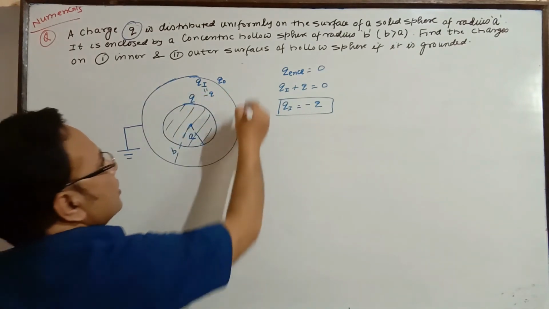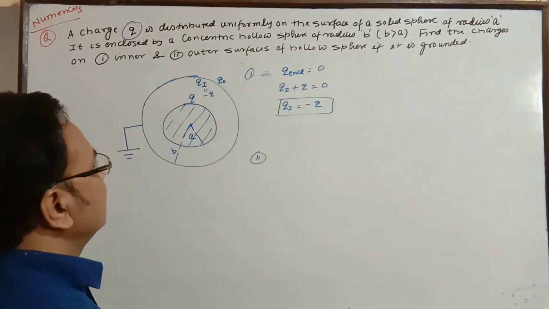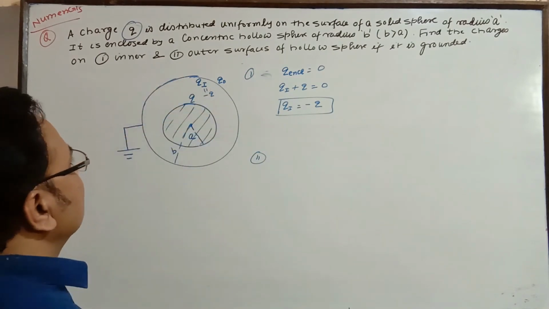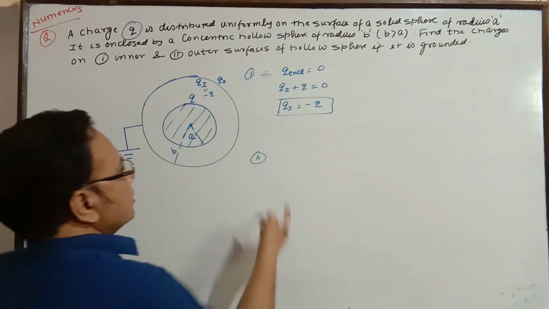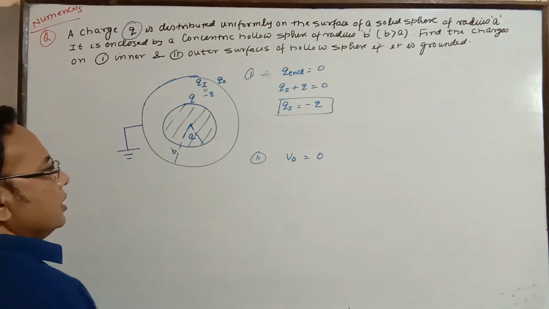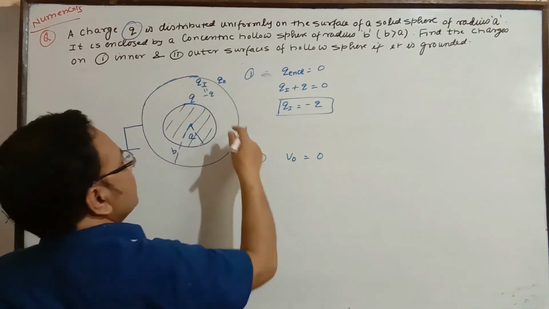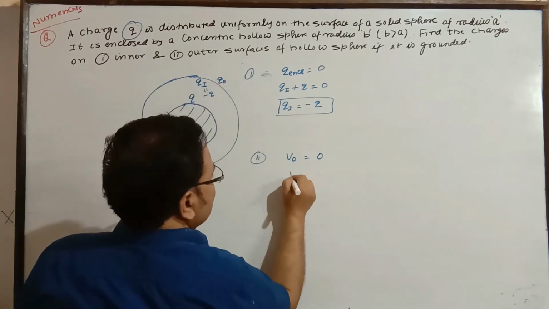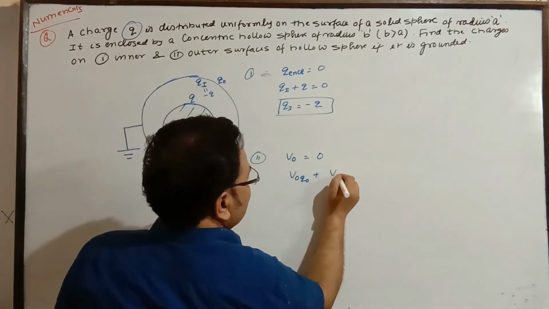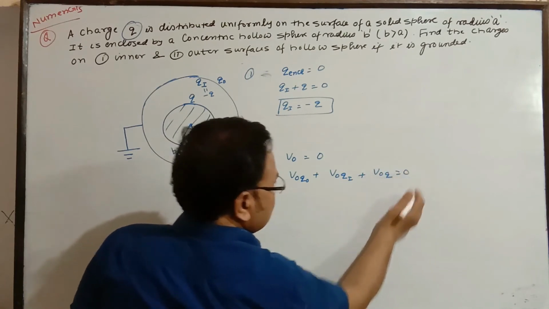First part is over. Second, this was the first part. Second part, outer surface. Now this particular sphere is grounded. So it's quite obvious the potential of this outer surface, of the hollow sphere, must be 0. So V outer must be 0, as it is grounded, as per the property of earthing. So the potential of this is due to all three charges. So potential of the outer surface due to Q naught on this, plus potential of the outer surface due to Qi, plus potential of the outer surface due to Q is equal to 0.